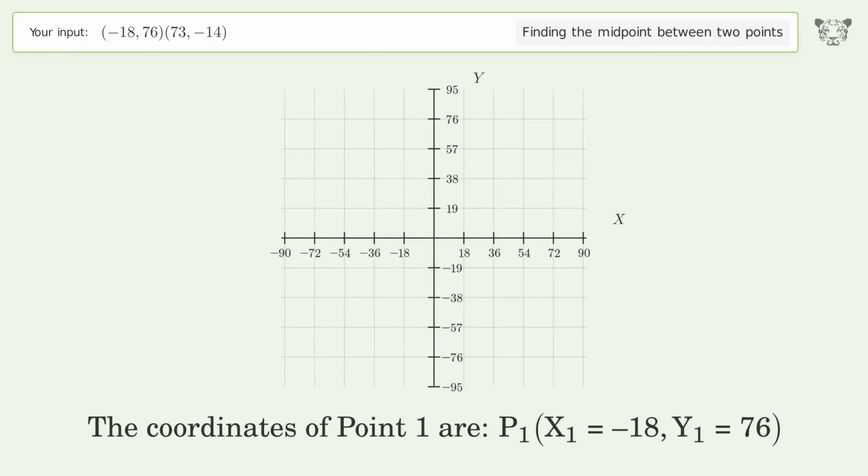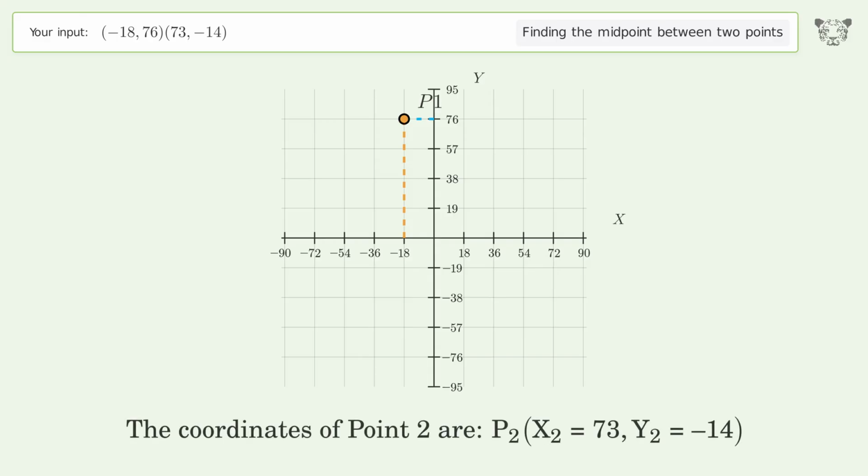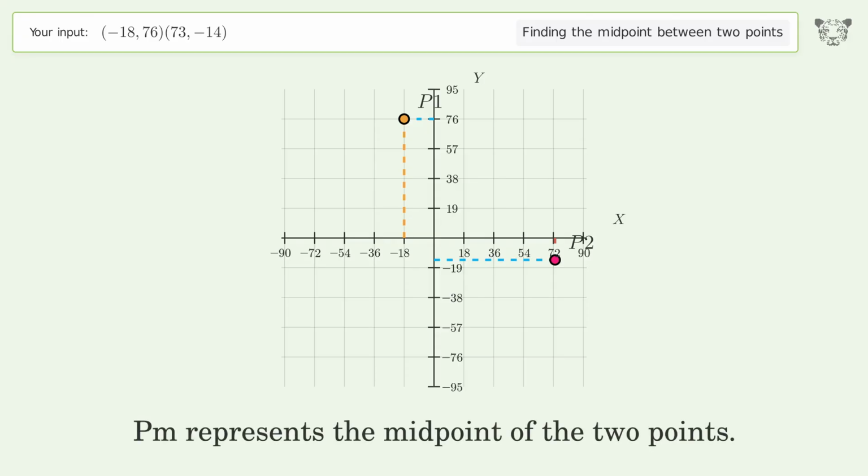The coordinates of point 1 are x1 equals -18, y1 equals 76. The coordinates of point 2 are x2 equals 73, y2 equals -14. PM represents the midpoint of the 2 points.